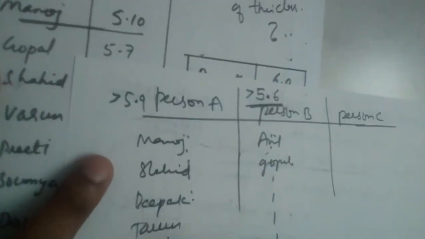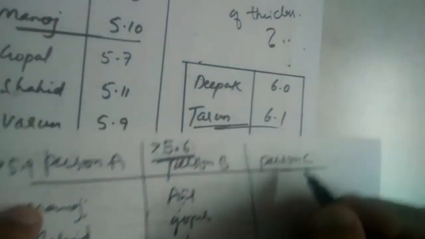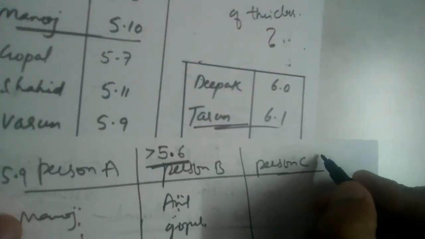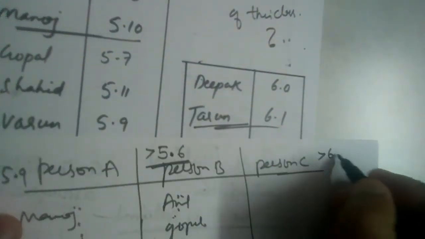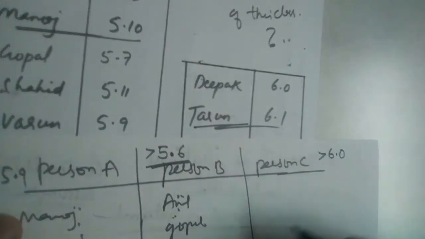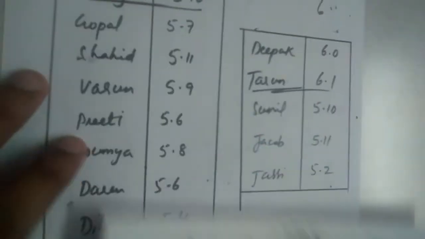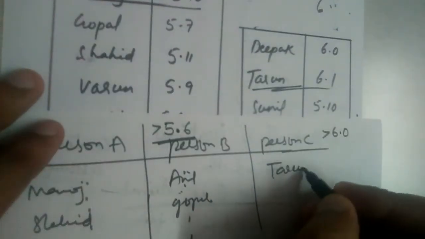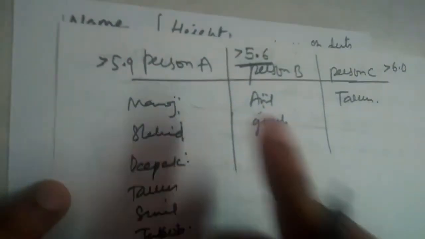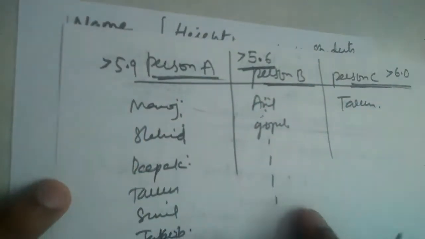Now person C will think that the students who are more than 6 feet are tall, so his list will include only one student, Tarun. Here what we need to see is that all three persons are writing different lists.